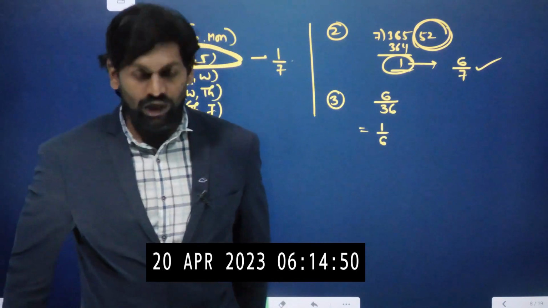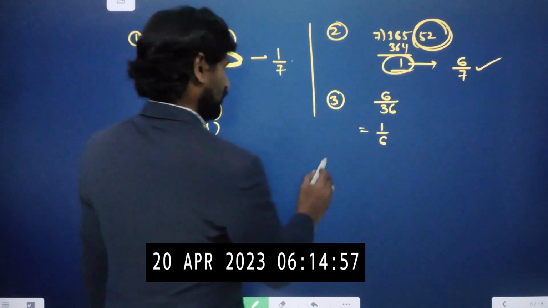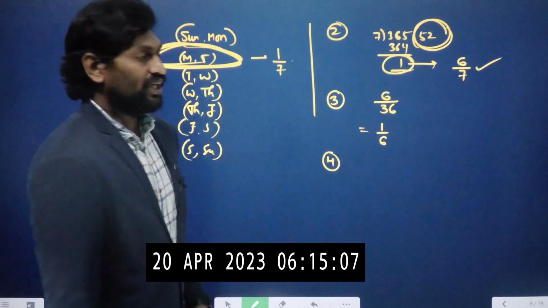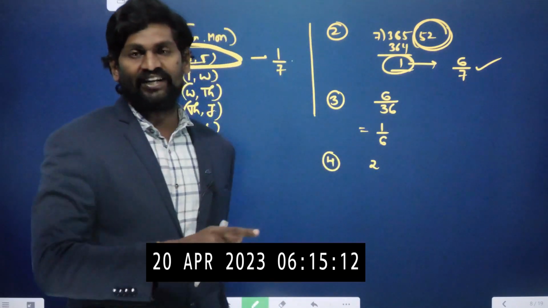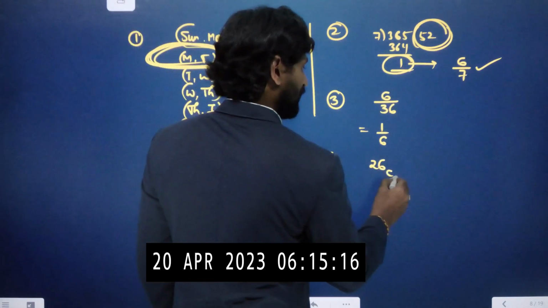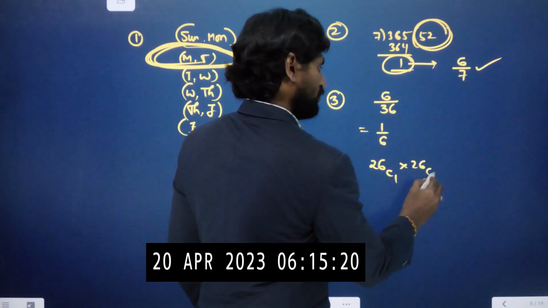Now let us go to problem number 4. 2 cards are drawn at random from a pack of 52 cards. The probability that one of them is black and one of them is red. How many black cards are there? 26, 13 spades and 13 clubs. So one should be black from the 26, and one should be red from the remaining 26.